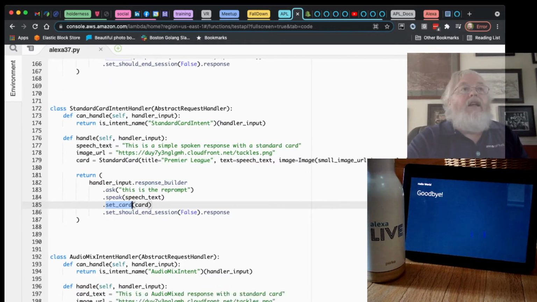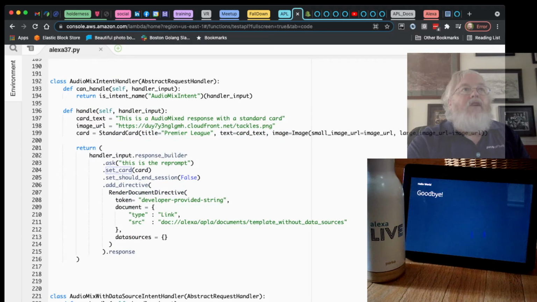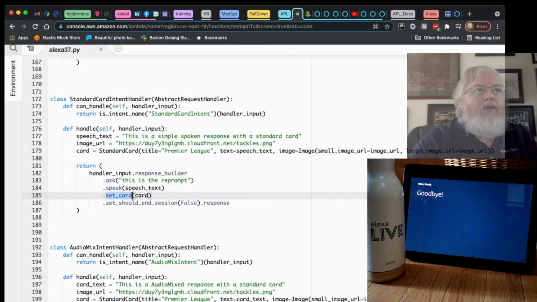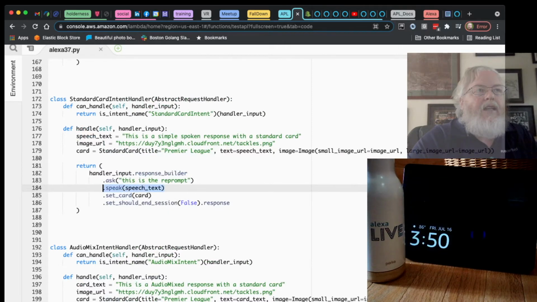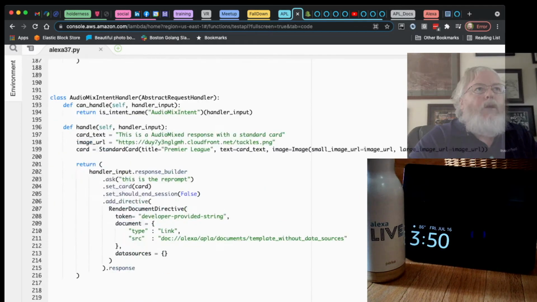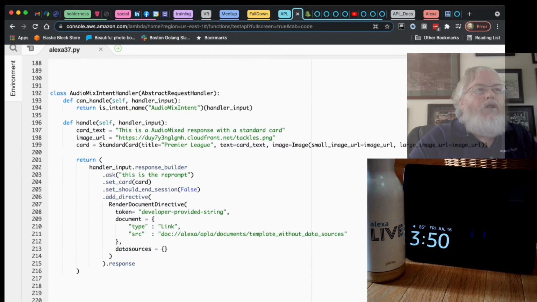Okay, now we get to the meat of things, which is audio mixing. And here's where we do things just a little bit differently. So one thing is, you'll notice that so far, every time we've included a .speech directive, okay? But here when we're in audio, we don't say .speech, because .speech is going to be handled by the directive. So we add a directive.